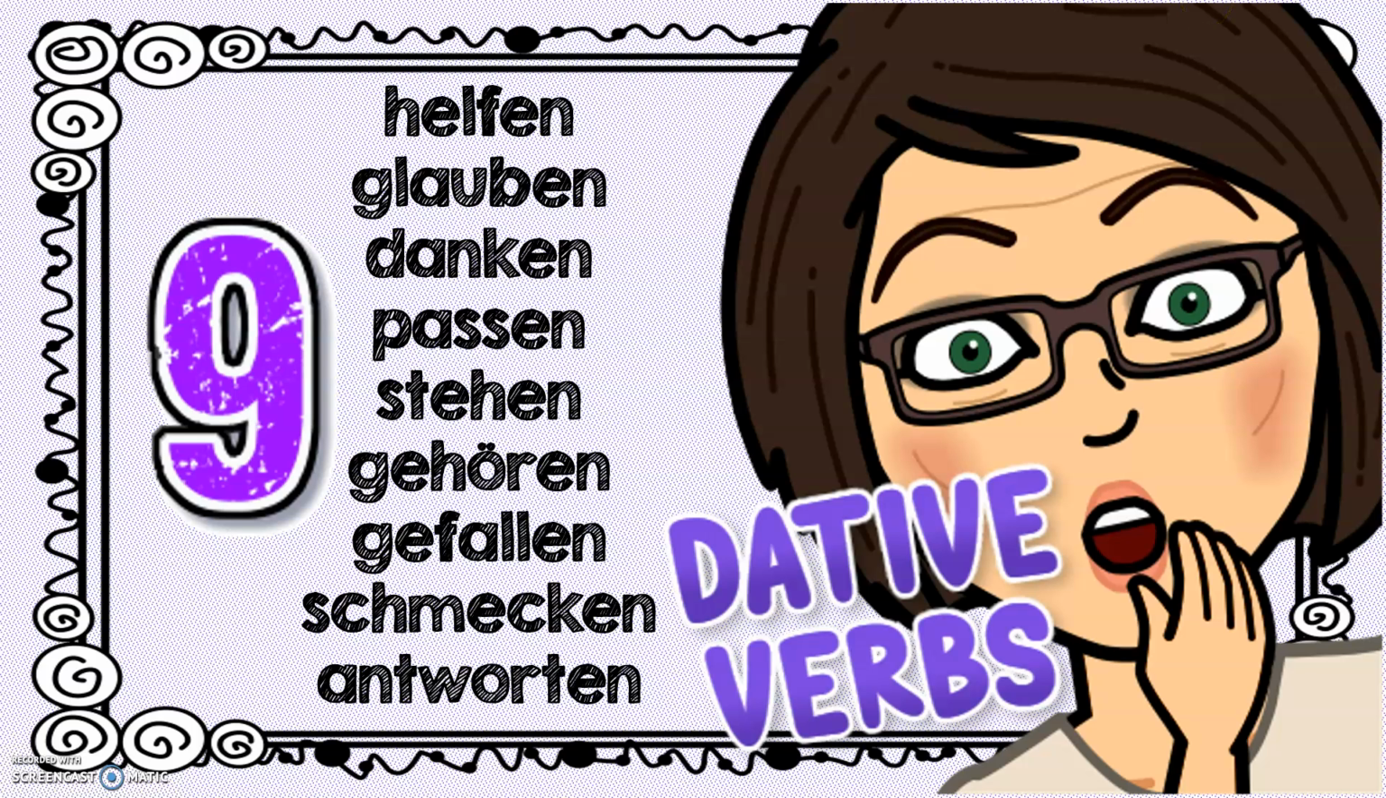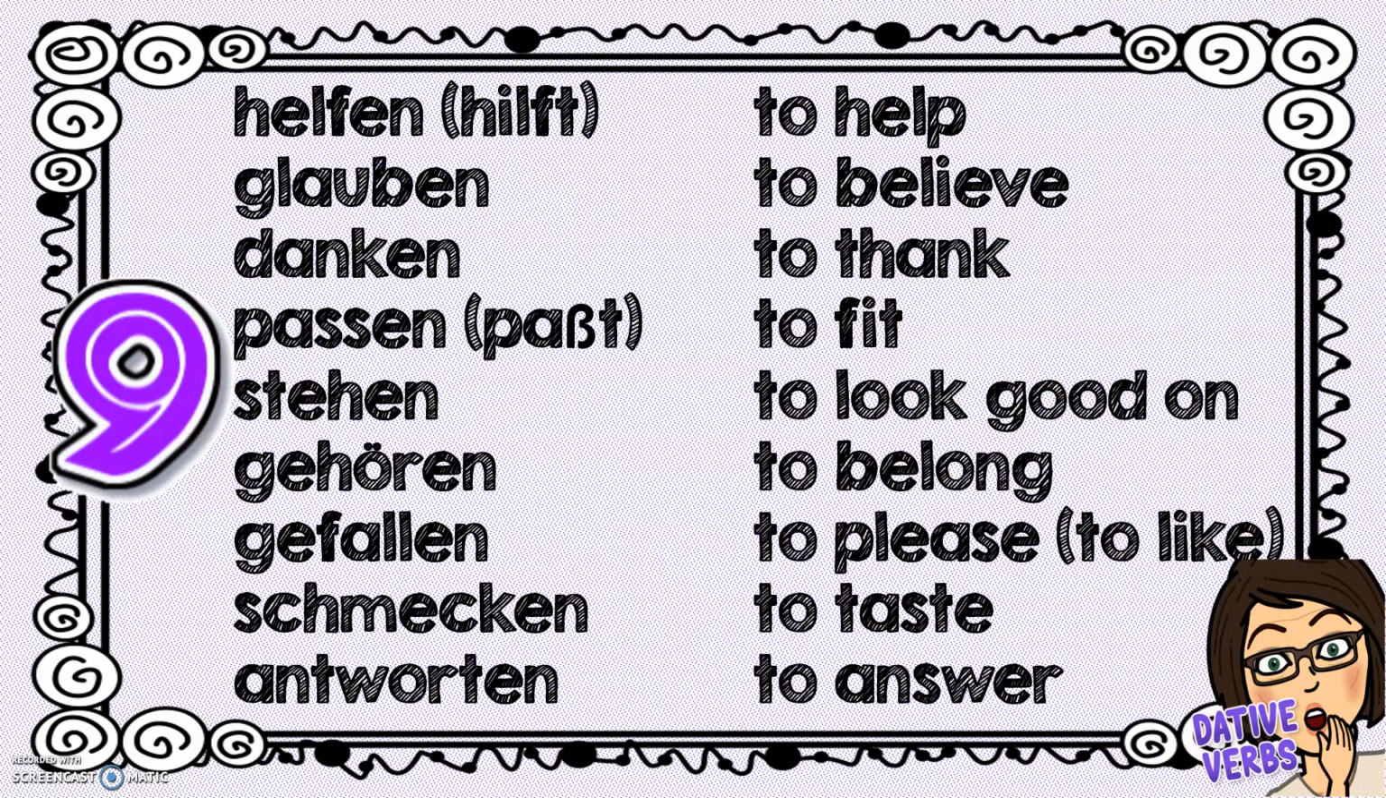And those verbs are helfen, glauben, danken, passen, stehen, gehören, gefallen, schmecken, and antworten. And they mean helfen is to help. Notice that helfen is a third person irregular. That means it's irregular in the du form and in the er, sie, es form. It would be like sprechen, spricht. Helfen, hilft.